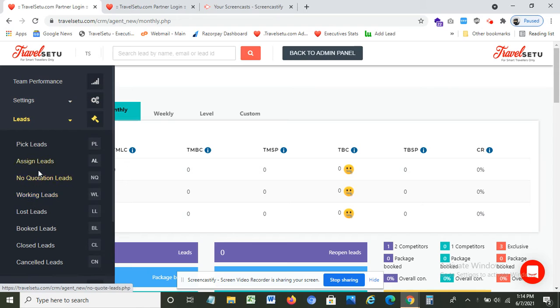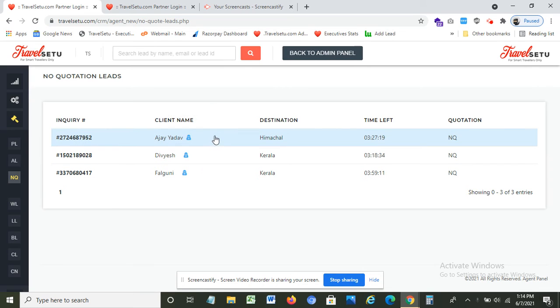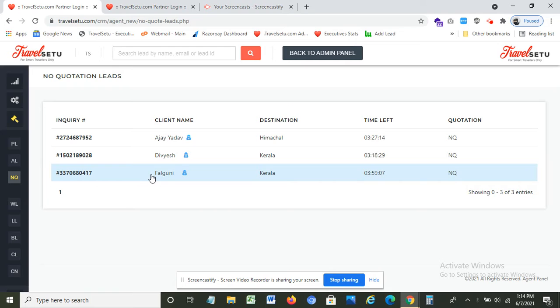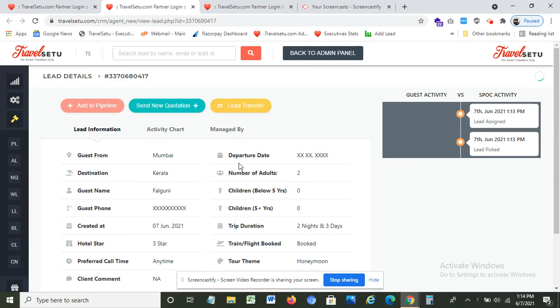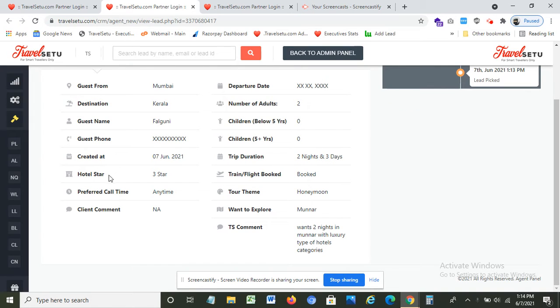So click on leads. There's an option of no quotation lead. Here you will have the list of the leads where you have not sent any quotations yet. For example, you are sending the fresh quotation to Falguni. Click on Falguni. Once you click on Falguni, you will have all the details: his tour theme, created date, hotel category, preferred call time, line.